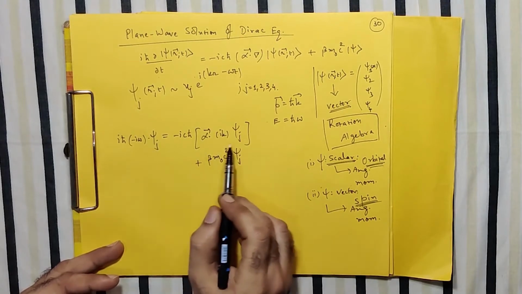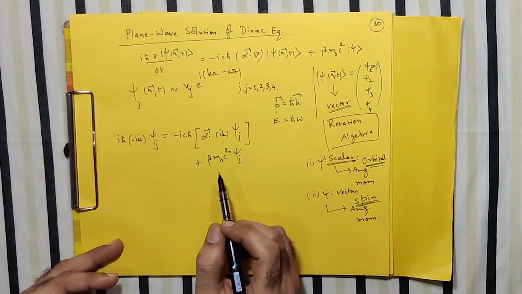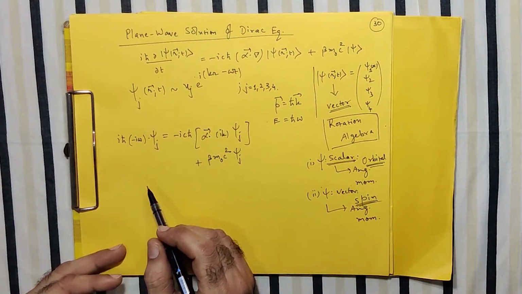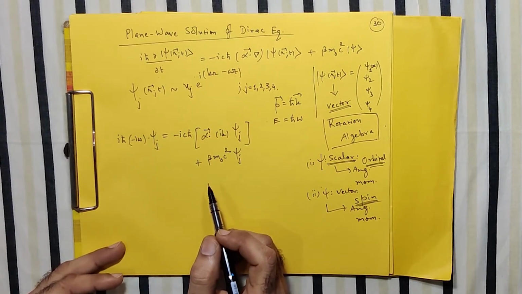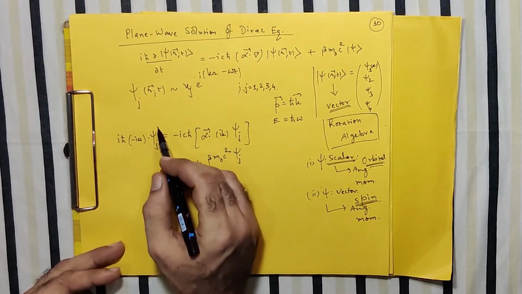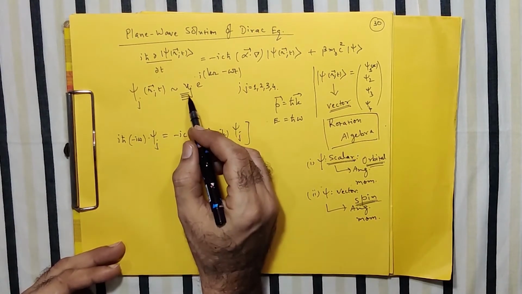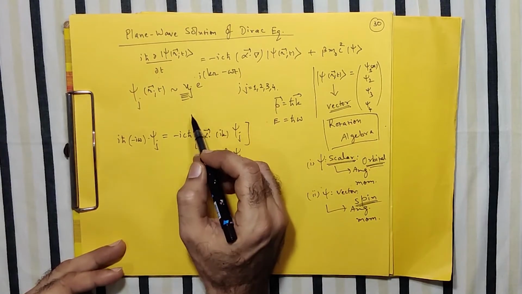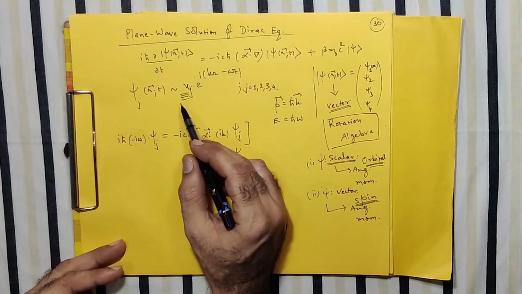Purposefully, in fact, I have written this psi_j just to tell you that some may be thinking that now I can remove this psi_j from both the sides. No, it is not possible, because this psi_j also depends on its u_j part. Where if you put the different values of j, u1, u2, u3, u4 are in fact the functions. They are the components of this psi.